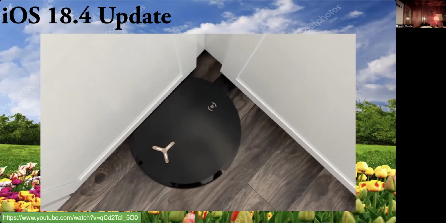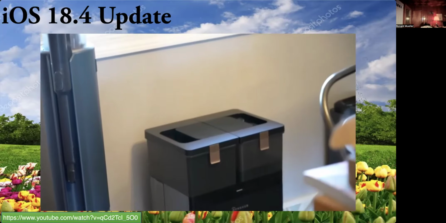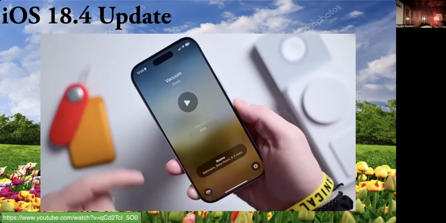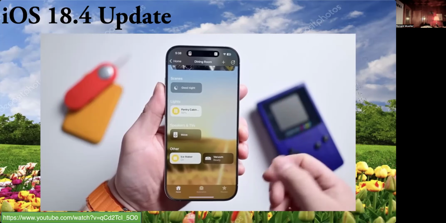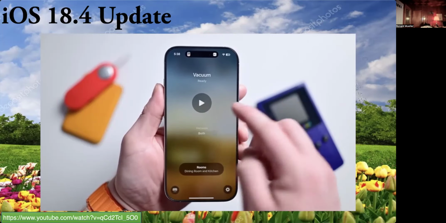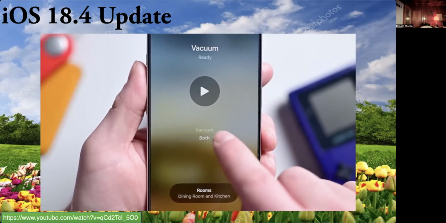For smart home users, both Matter-enabled robotic vacuum cleaners and smoke detectors are supported in Apple Home. Right now, the Ecovacs X8 Pro Omni is the only model that fully supports this feature for vacuums. I again did a whole dedicated video on how to use those that you can find linked here. The short version is, though, they can be controlled with Siri, including which rooms you want to clean. You can also change modes as well and include them in automations like vacuuming whenever you leave the house.